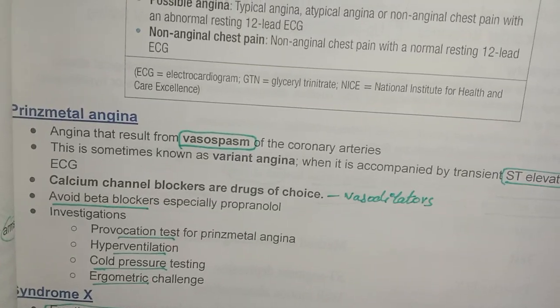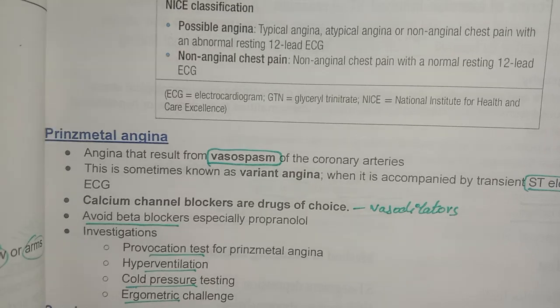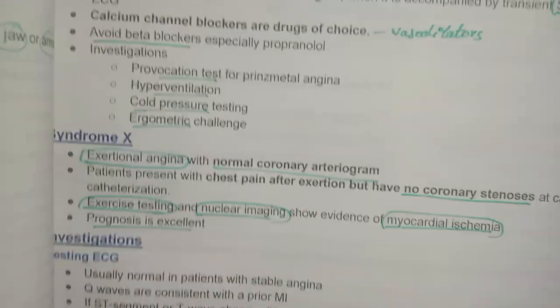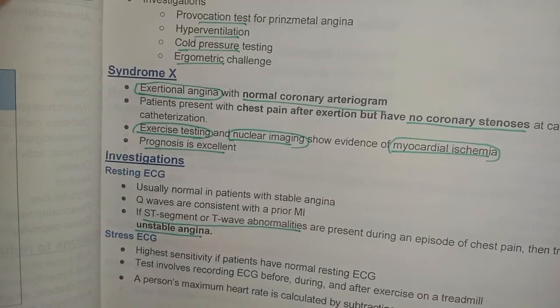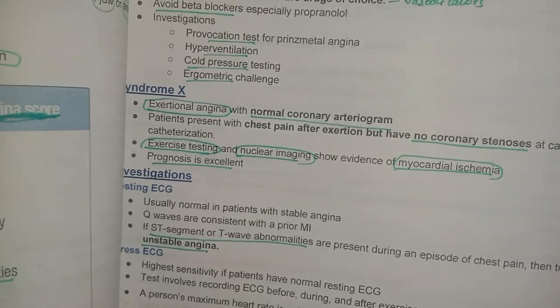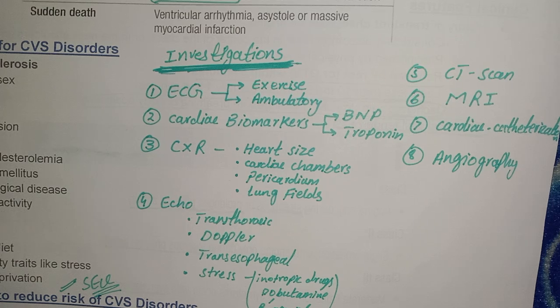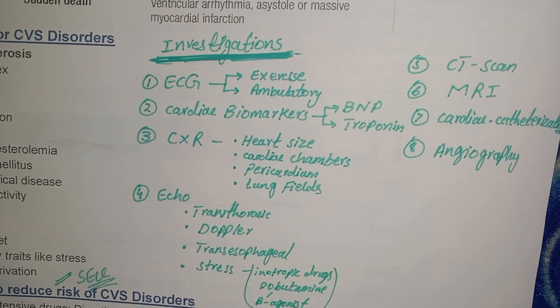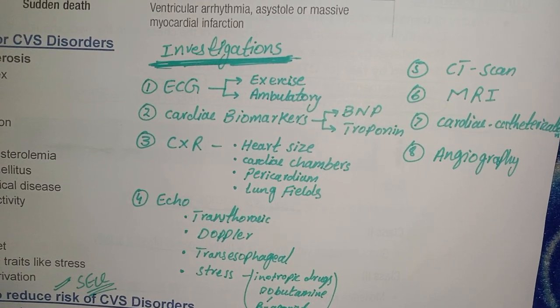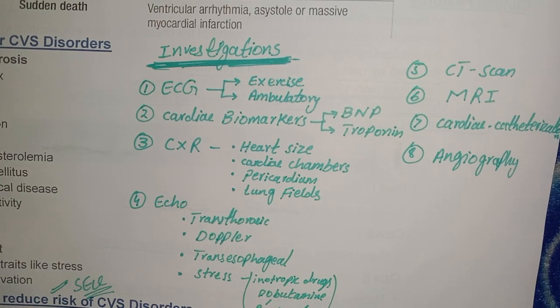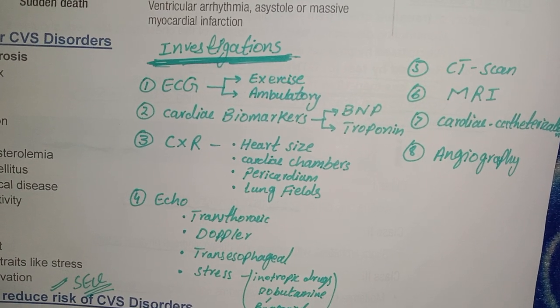We will discuss Prinzmetal angina and syndrome X later. Then we will move to investigations. We do investigations in cardiology. The general investigations include ECG, which would be exercise or ambulatory. Then cardiac biomarkers, troponin and BNP.